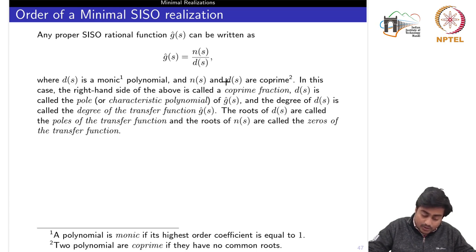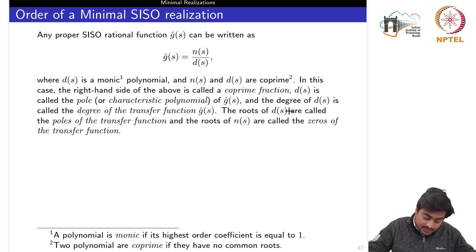If these two polynomials do not have any common factors, then they are called coprime polynomials, and in that case the right hand side of the above is called the coprime fraction. Now d of s is called the pole polynomial of g hat of s, as we have seen already, and it also describes the characteristic polynomial, and the degree of d of s is called the degree of the transfer function.